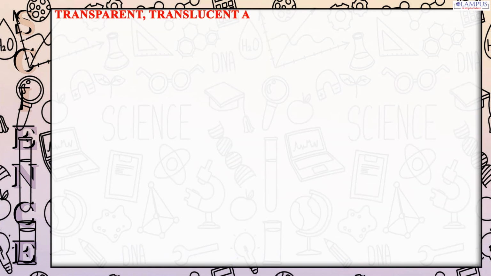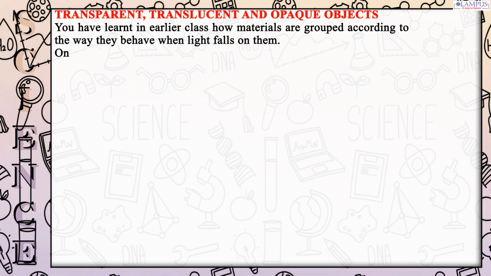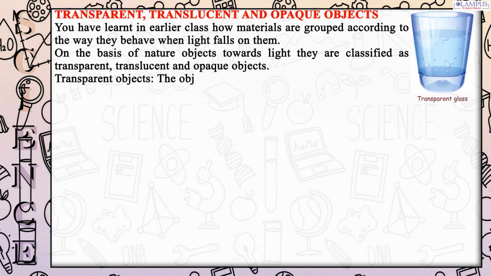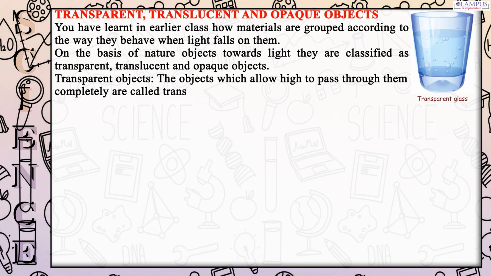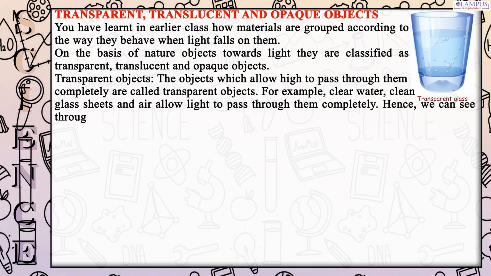Transparent, translucent and opaque objects. You have learned in earlier class how materials are grouped according to the way they behave when light falls on them. On the basis of the nature of objects towards light, they are classified as transparent, translucent and opaque objects. Transparent objects. The objects which allow light to pass through them completely are called transparent objects. For example, clear water, clean glass sheets and air allow light to pass through them completely. Hence, we can see through them clearly.